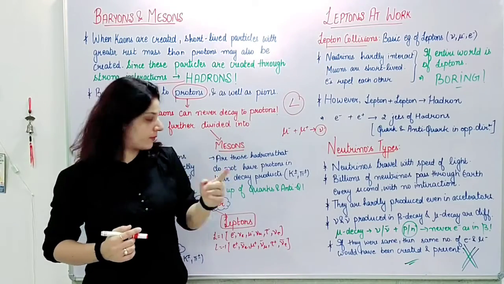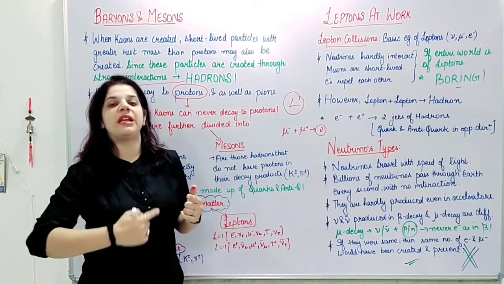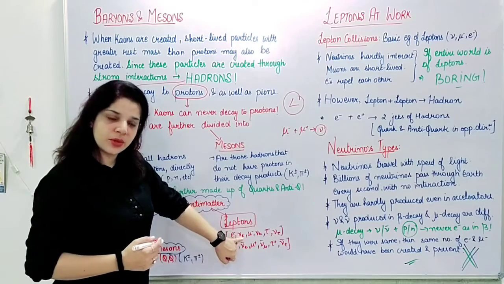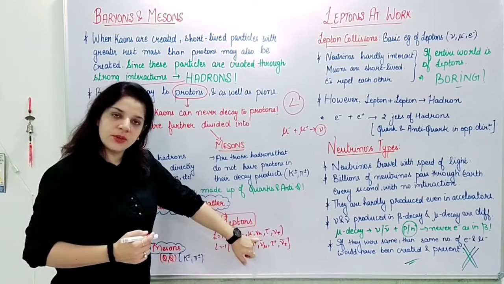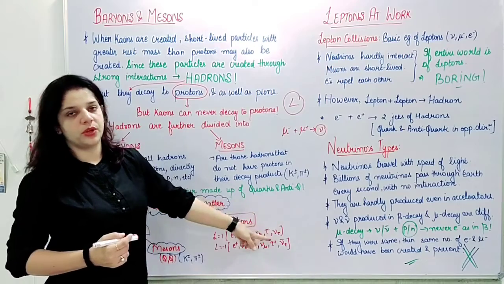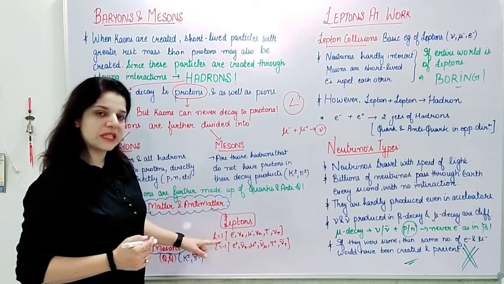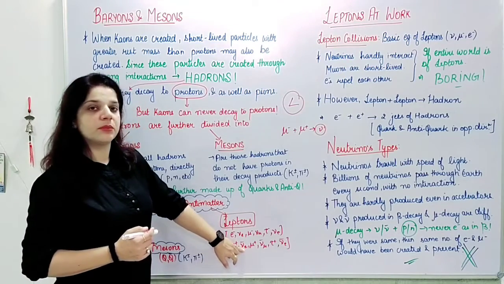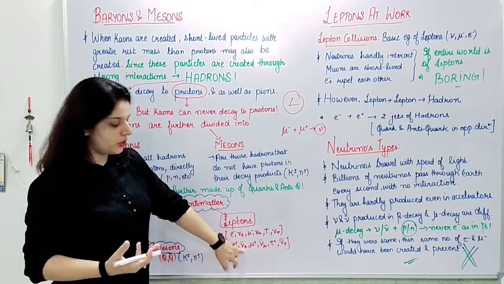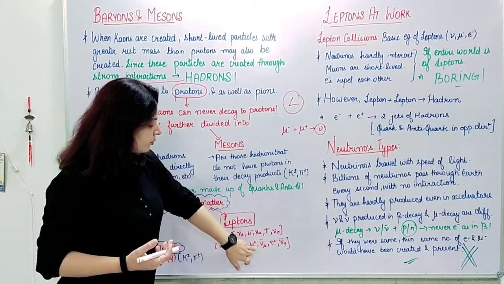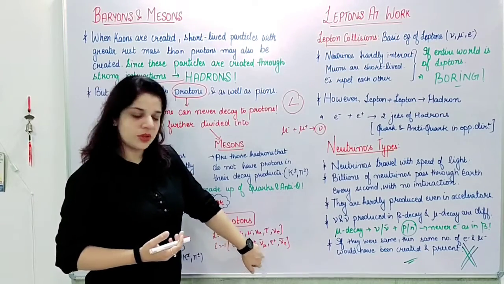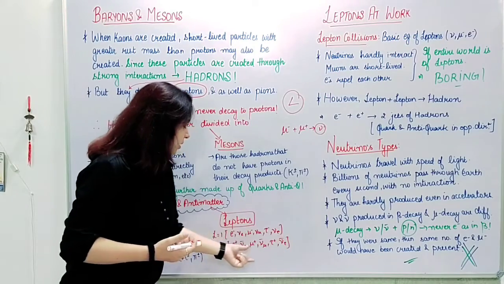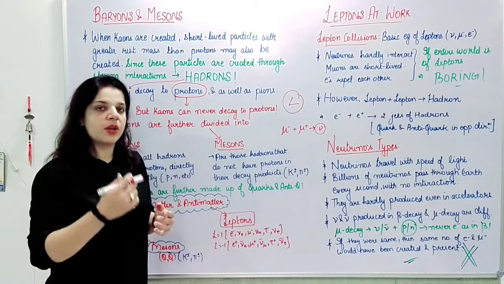For electron, all the particles will have +1 lepton number: electron, electron neutrino, muon, muon neutrino, tau, tau neutrino. These all will have lepton number +1, whereas their antiparticles, which are positron, antineutrino of electron, antimuon, antimuon neutrino, anti-tau and anti-tau neutrino, will have the lepton number of -1.